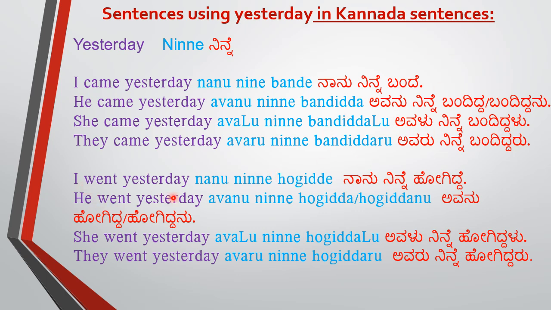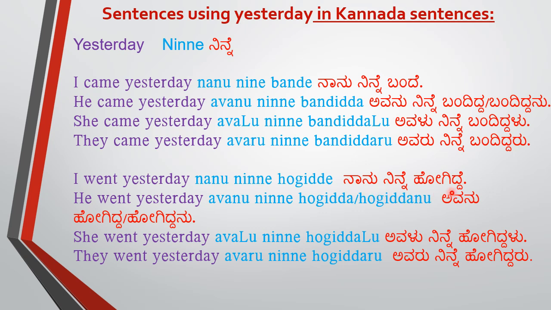I went yesterday. ನಾನು ನಿನ್ನೆ ಹೋಗಿದ್ದೆ. This you can use: ನಾನು ನಿನ್ನೆ ಊರಿಗೆ ಹೋಗಿದ್ದೆ. ಊರು means place, a different place. ನಾನು ನಿನ್ನೆ ಸಿನಿಮಾಗೆ ಹೋಗಿದ್ದೆ. Movie. So if you are talking about a movie, ನಾನು ನಿನ್ನೆ ಸಿನಿಮಾಗೆ ಹೋಗಿದ್ದೆ. ನಾನು ನಿನ್ನೆ ಶಾಲೆಗೆ ಹೋಗಿದ್ದೆ. So you can use anything over here. This is a generic sentence I am giving.